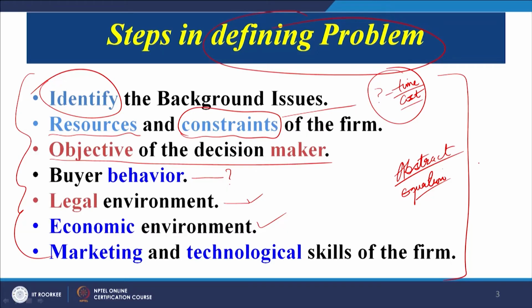So things are more abstract here. We cannot quantify all these things in the form of an equation which can help us solve and give us an answer that this is the problem you must tackle. But if we focus on all these aspects in totality, and have a holistic view of all these parameters, we will be able to come up with a challenging problem which may be addressed in order to be successful in the market. So this is an overall summary of the parameters that we must consider when we are trying to identify a problem or a product on which we must focus our efforts.